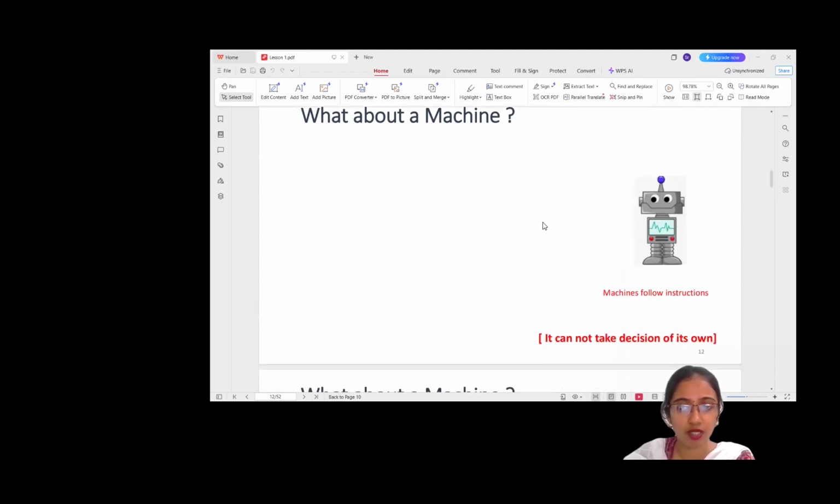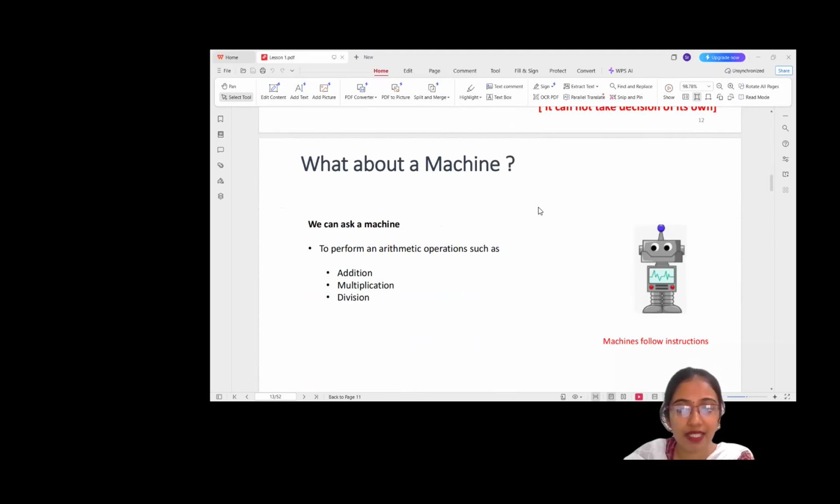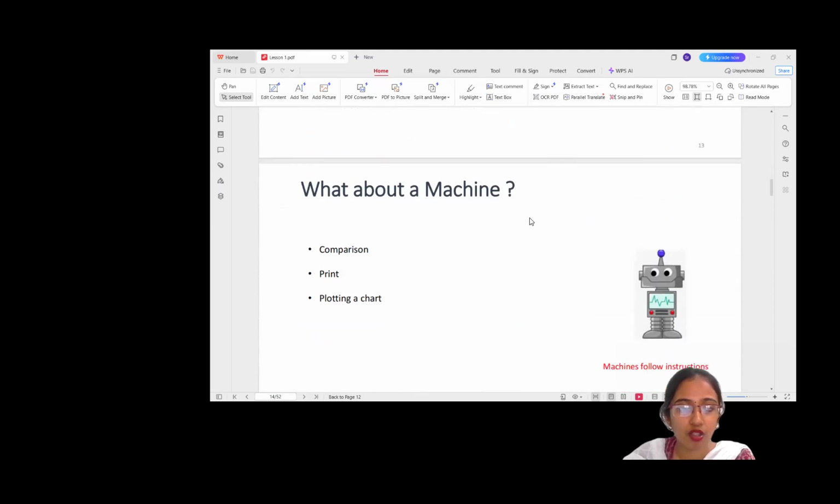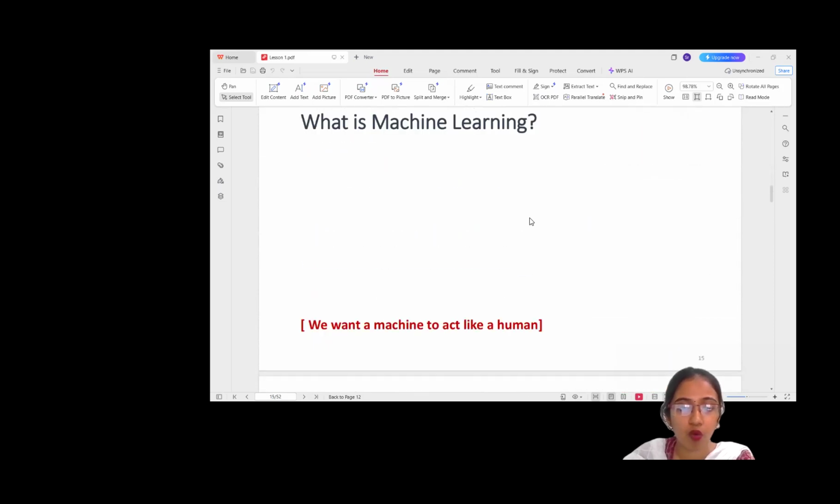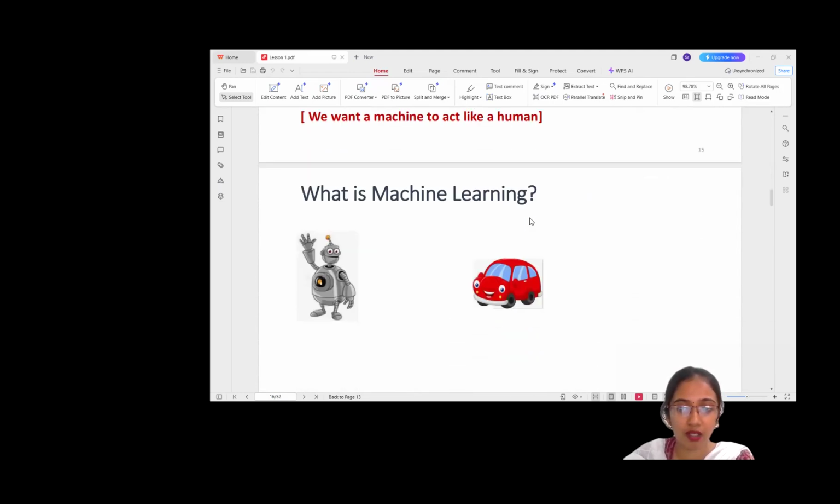Now, this dilemma can be applied to machines also. Can machines do that? Well, traditionally, machines could only follow explicit instructions. We can tell a computer to add, subtract, print, or something, but it cannot make its own decision. It just follows basic commands. So, what is machine learning? We want machines to act like humans.